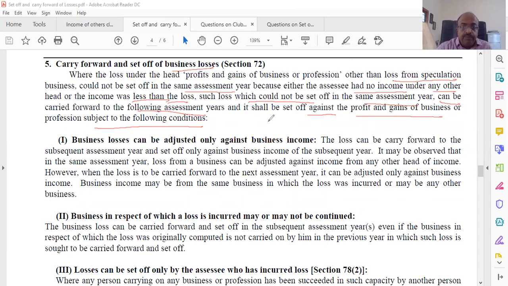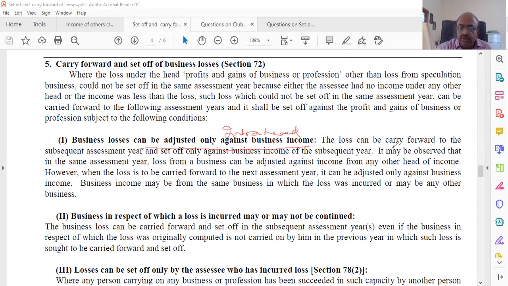Now, mind you, in your business head, you've got two types. One is, as I told you, speculative. This is non-speculative. Now we are talking of the non-speculative. That is called business loss, mind you. Speculative, we have to deal with it separately. What are the things? Business loss can be adjusted only against business income. So in the future year, not in that year. In that year you can do. So basically only intra-head is possible. Within the head is possible.